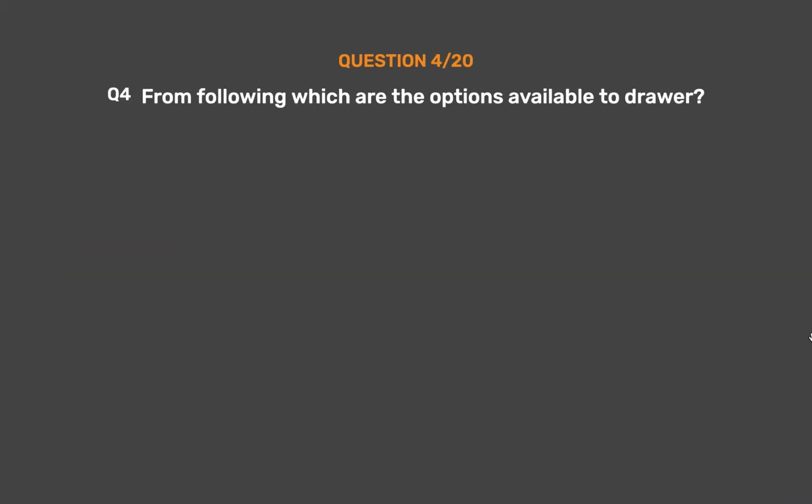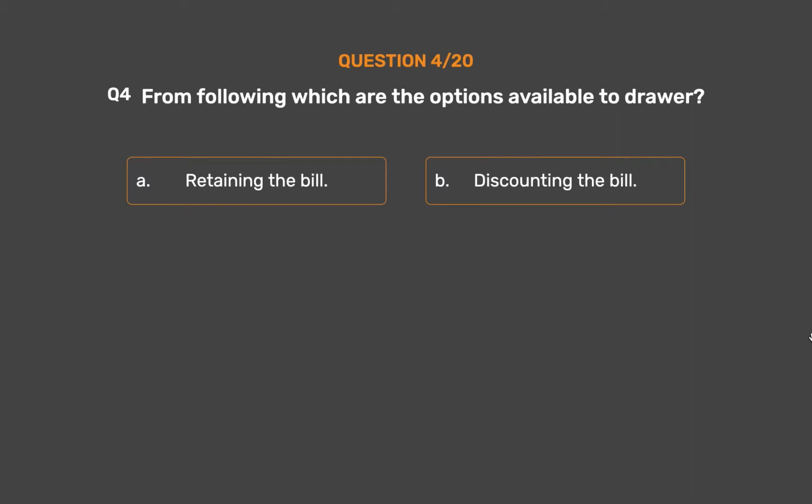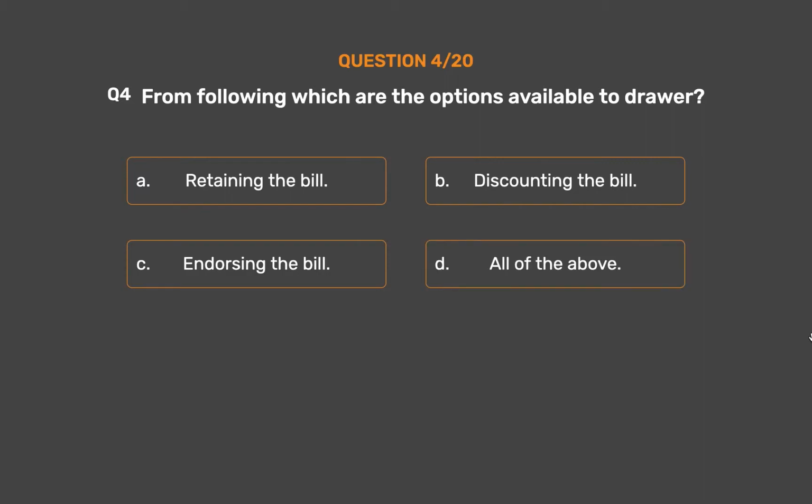Question number 4. From the following, which are the options available to the drawer? Option A. Retaining the bill. Option B. Discounting the bill. Option C. Endorsing the bill. Option D. All of the above.